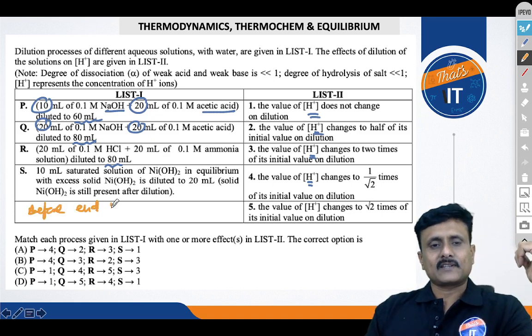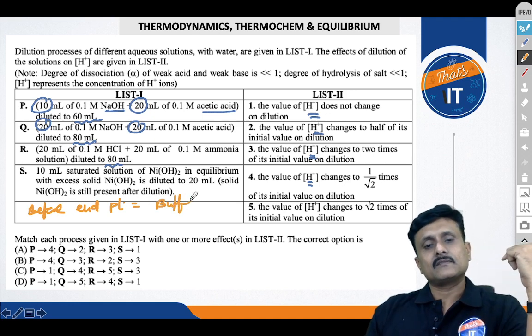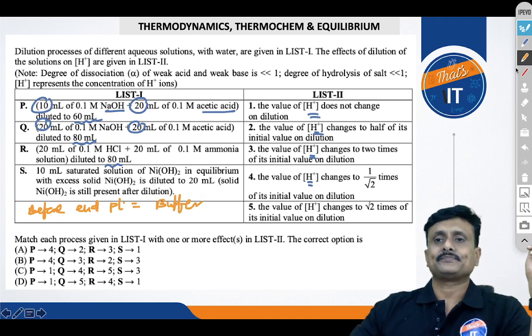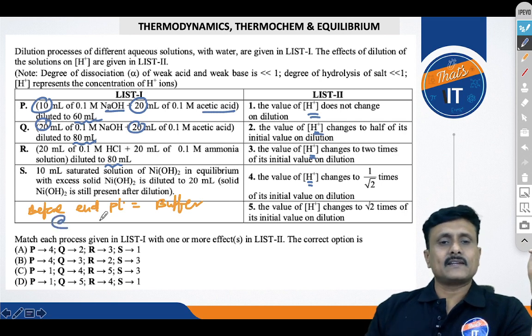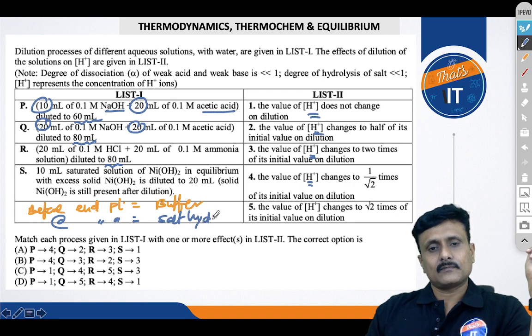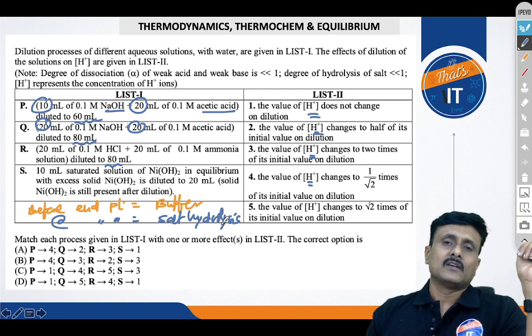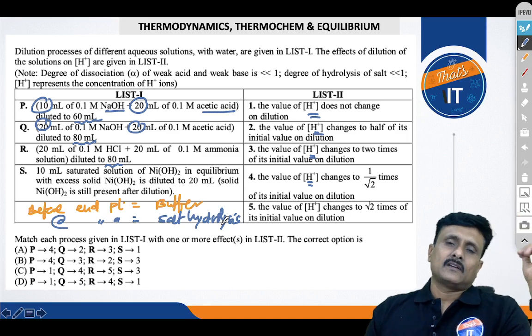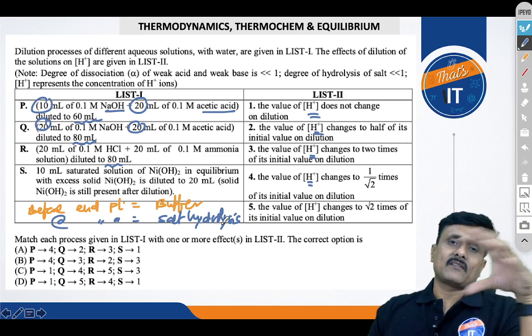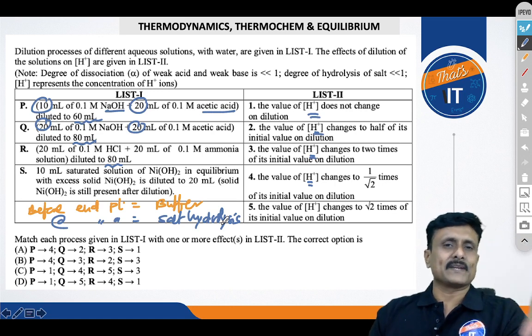One has to understand that before the end point of the titration, we use a concept called buffer, because the acid will still remain. Whereas at the end point, remember that we are going to use salt hydrolysis, because your entire weak acid is converted into the salt. So the only component left is the salt. You don't have any weak acid, hence you cannot apply the buffer concept. So based on this simple hint, let's try to solve this question, but this page won't be sufficient. I'll move on to the next page, isn't it?